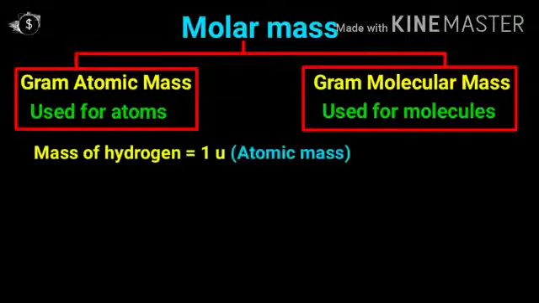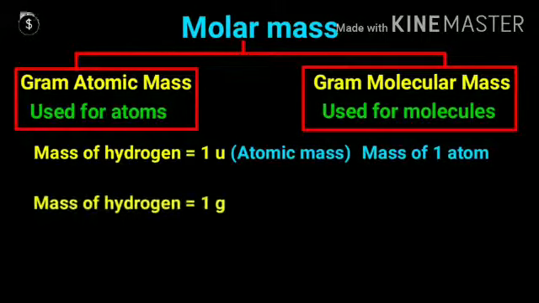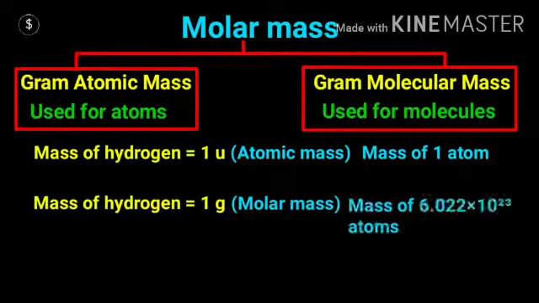Mass of hydrogen is 1 U and it is known as atomic mass or mass of one atom. Mass of hydrogen is 1 G. So what is it? Molar mass, or gram atomic mass. It is the mass of 6.022 into 10 raised to the power 23 atoms, because you have to remember that molar mass is used for mole.